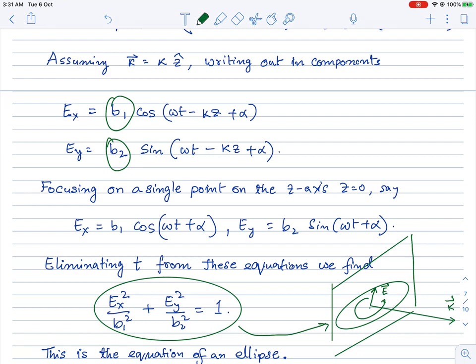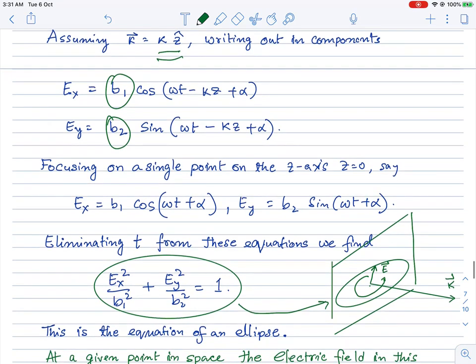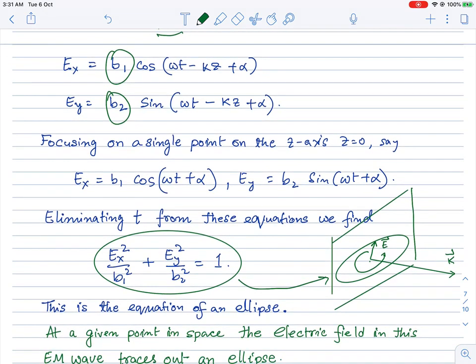Again, remember, B1 and B2 are the two numbers that differ between the x component and the y component. The x and y components are the directions orthogonal to the direction of propagation of the wave, which is the z direction. And if the electric field rotates in this fashion, remember that for linearly polarized light there was one particular direction, say the E1 direction, and the electric field was oscillating along that one direction.